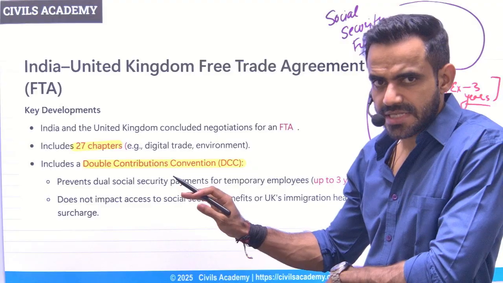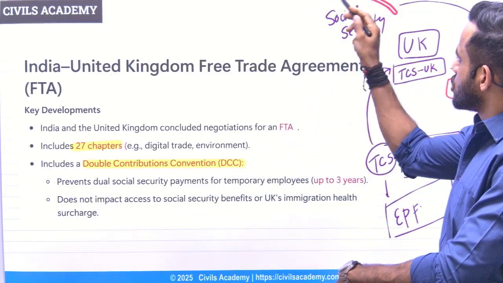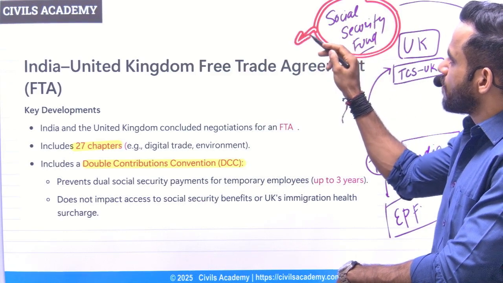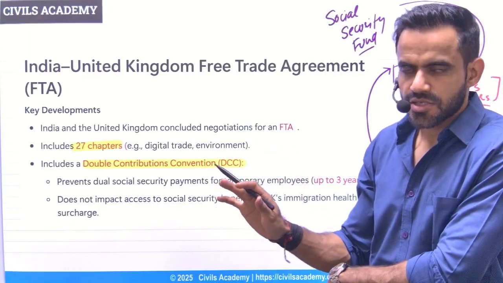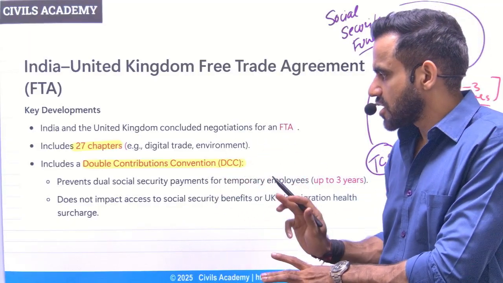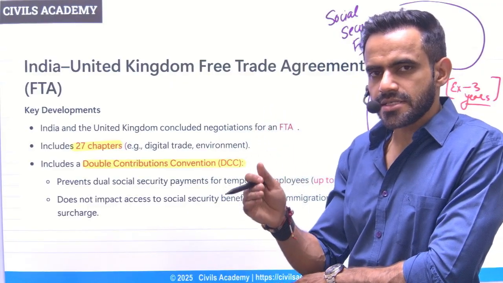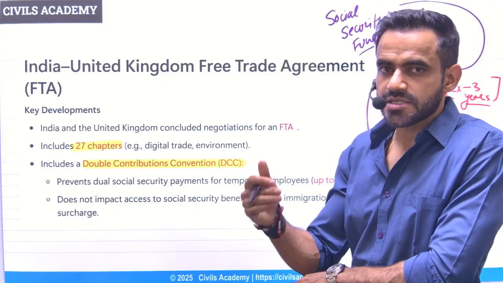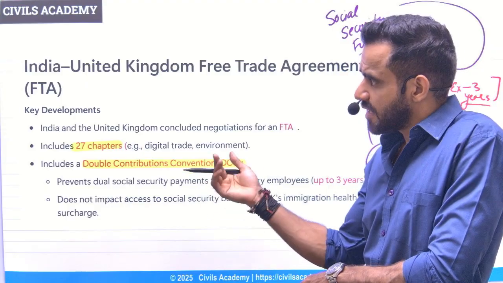In a very simple sense, even previously, what was the provision? That if you did not contribute to this one, you would have to pay a kind of penalty. Now there won't be any such thing. So that is the meaning of this double contribution convention. In a very simple statement, the question can be: recently double contribution convention was in news in the context of India and which country? So it was part of the India UK FTA.